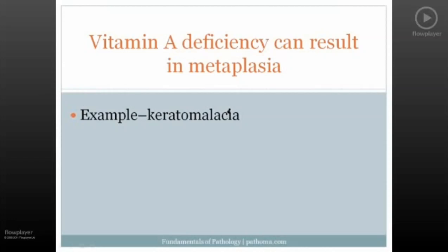The third consequence of vitamin A deficiency is that it can result in metaplasia, and that's what we want to talk about here. Now, let me take you back a step and remind you that vitamin A is necessary for maintenance of specialized epithelia in the body. For example, the conjunctiva of the eye. The conjunctiva of the eye refers to a very, very thin, delicate membrane that covers the surface of the eye, and for the most part, we don't even appreciate that membrane.